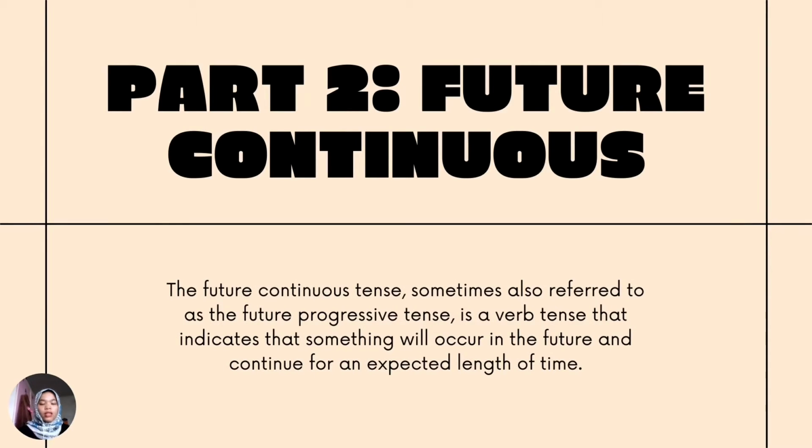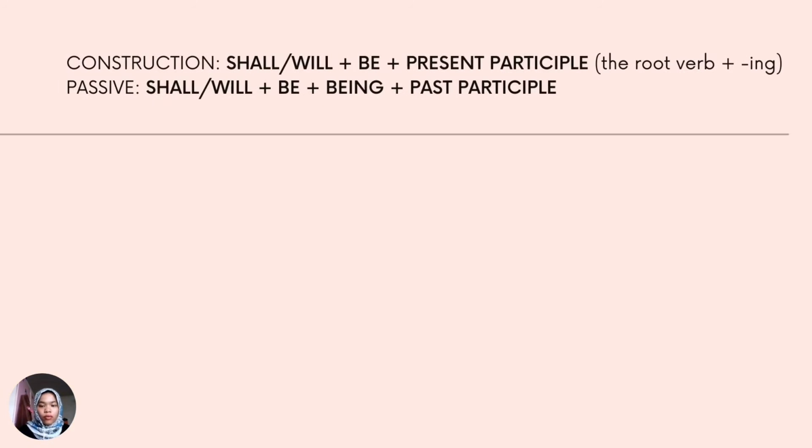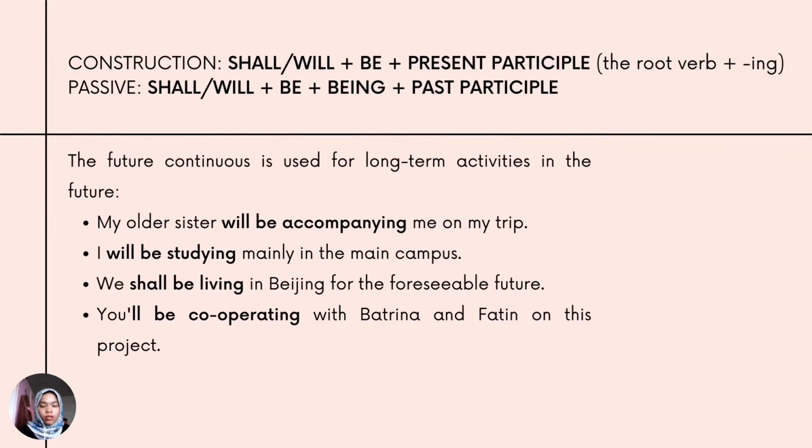The future continuous tense, sometimes also referred to as the future progressive tense, is a verb tense that indicates that something will occur in the future and continue for an expected length of time. Continuous tense is used for activities that will be ongoing at a certain point in the future, for saying what is probably the case at present, and informally for single actions in the future. Let's look at the first example. Future continuous is used for long-term activities in the future, like I said just now.